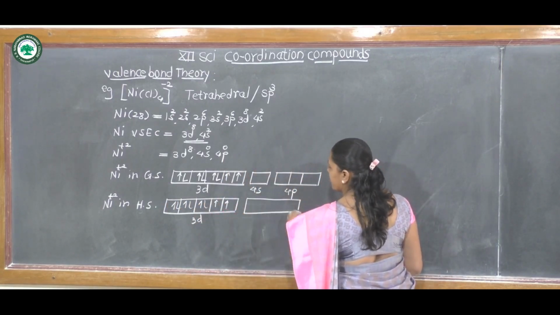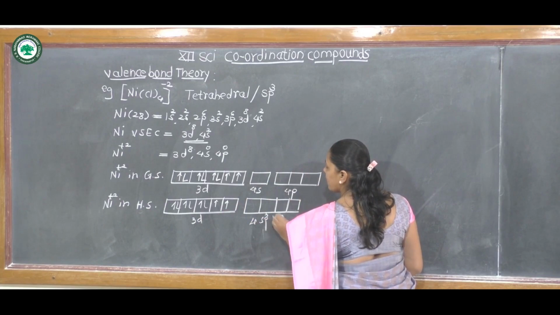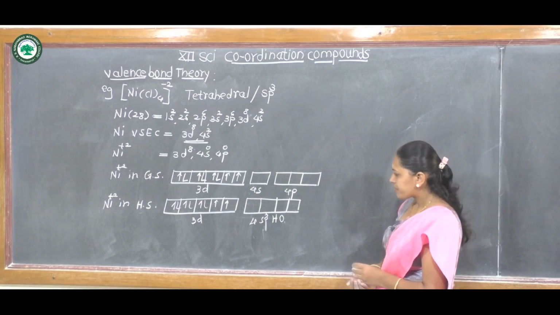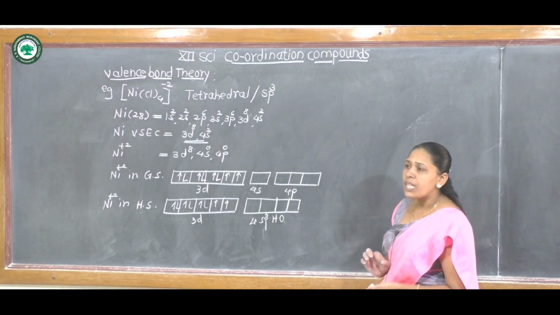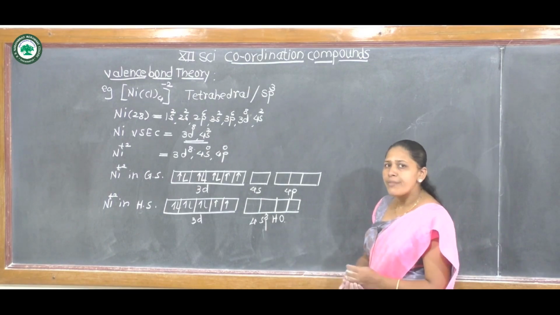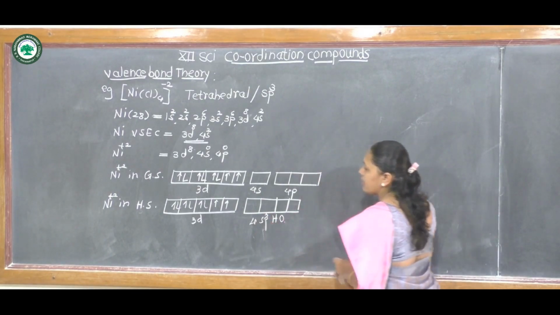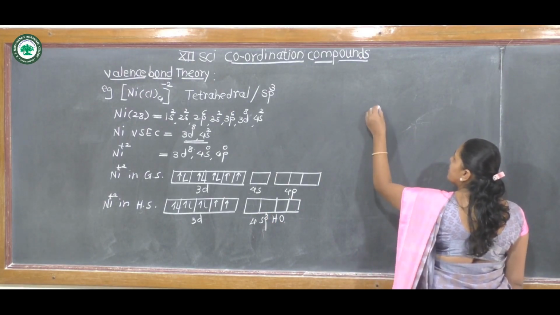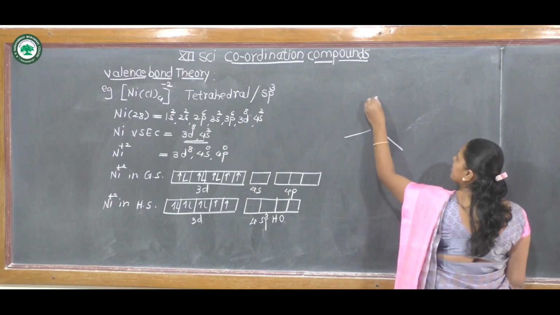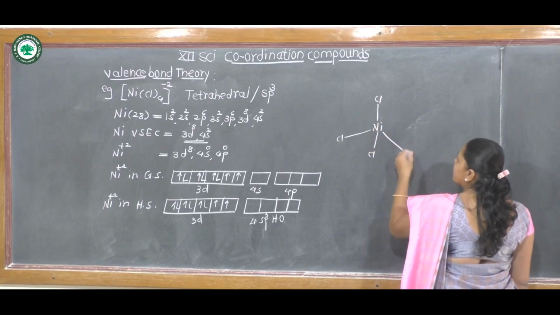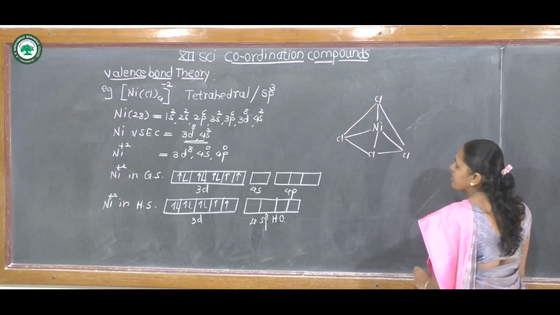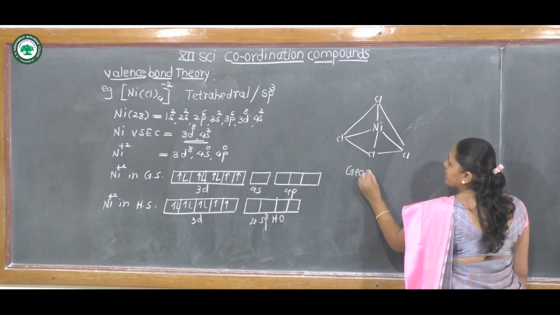And these are the 4 sp3 hybrid orbitals made vacant by the central metal nickel. For the 4 chlorine ligands there are 4 hybrid orbitals. The geometry of central metal nickel is tetrahedral because hybridization is sp3. This is tetrahedral geometry.